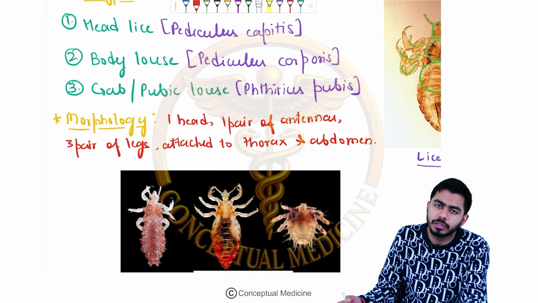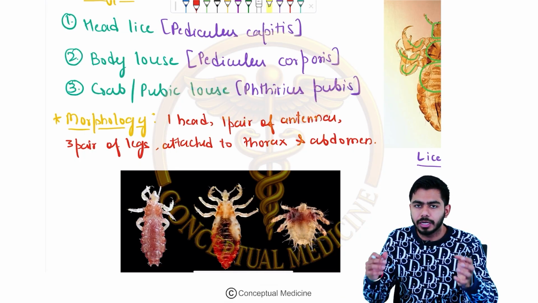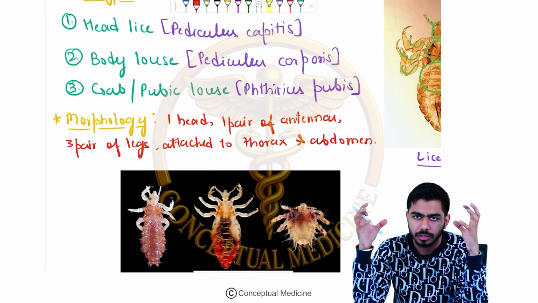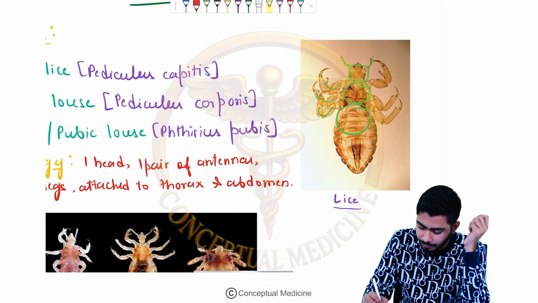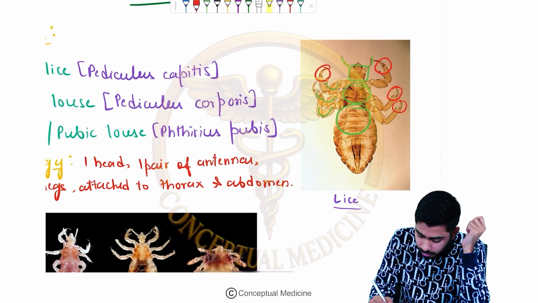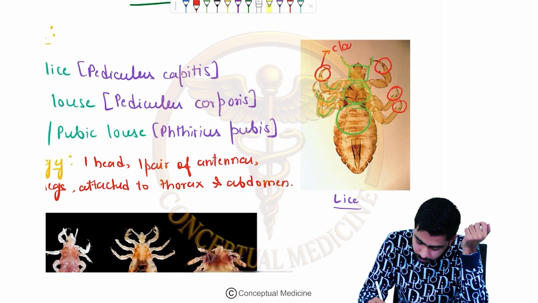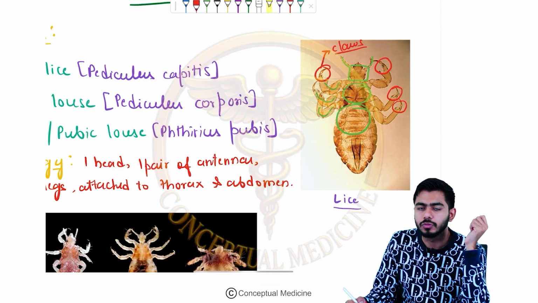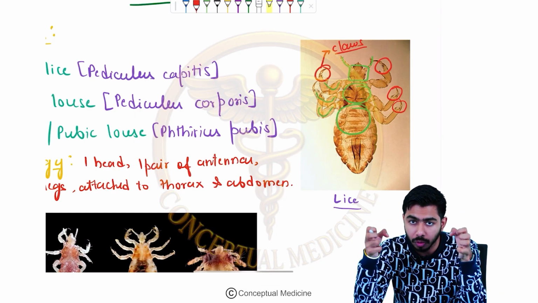Do they have wings? They do not have wings. At the end of the limbs they have claws attached. These are the claws. Please do remember, that's why they have a very strong hold on your hairs.